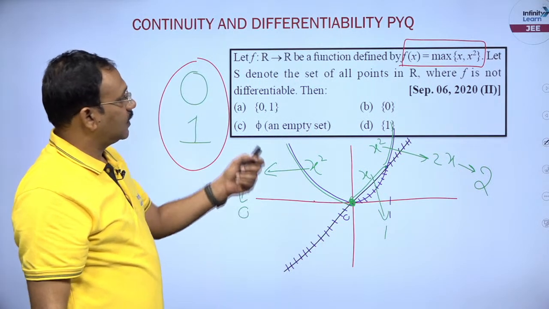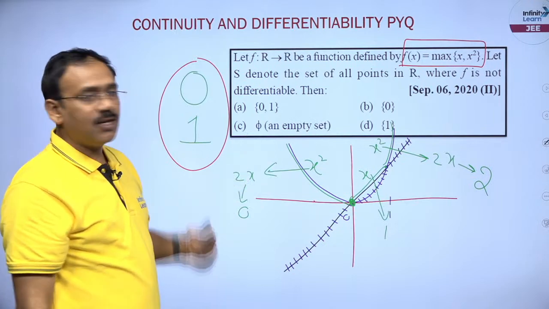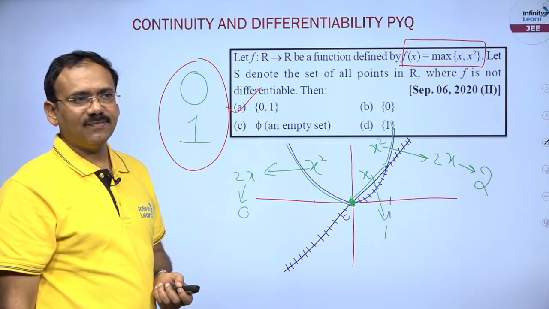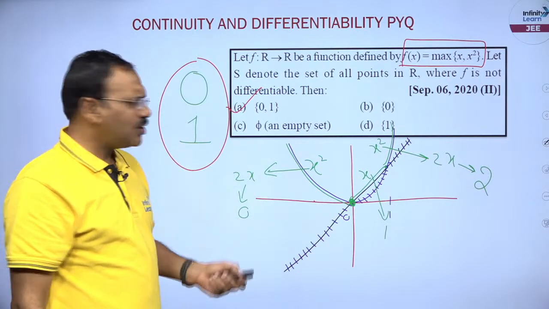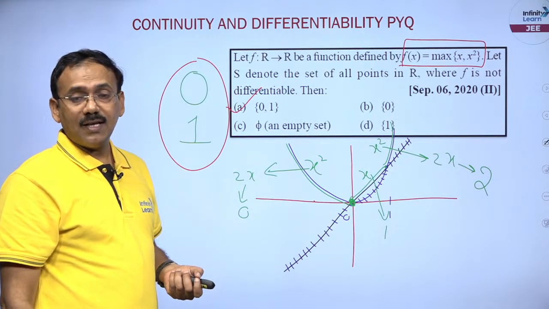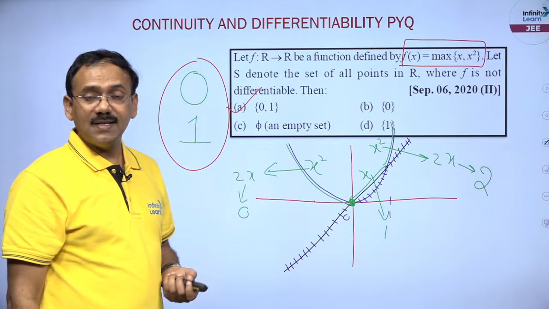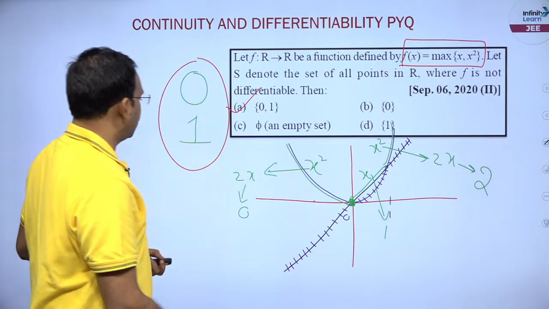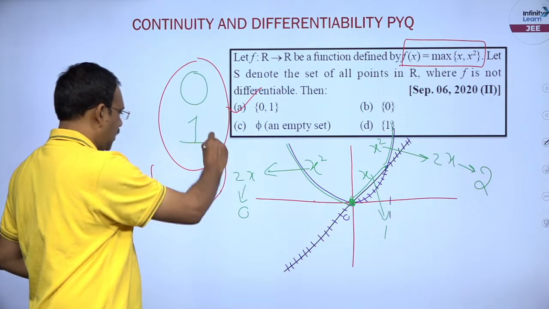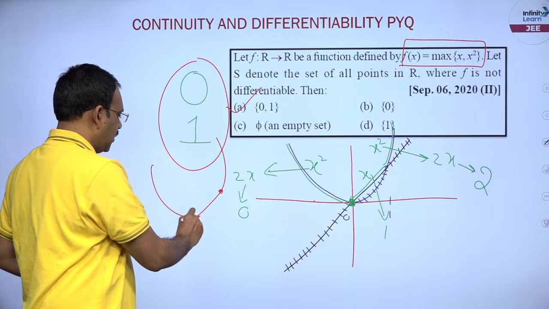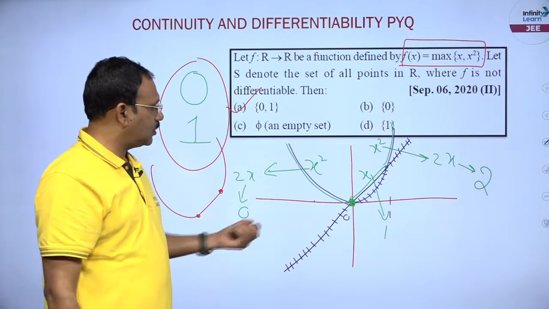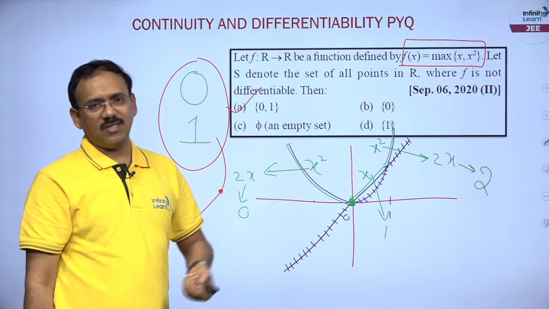He is asking for the points where f is not differentiable, that is all. Or else you need not do this much work. Wherever the function takes a sharp edge, it is not differentiable there. You can observe the graph: it goes like this, then a sharp edge, then like this. If you have a doubt, you can go with the definitions and check, okay.